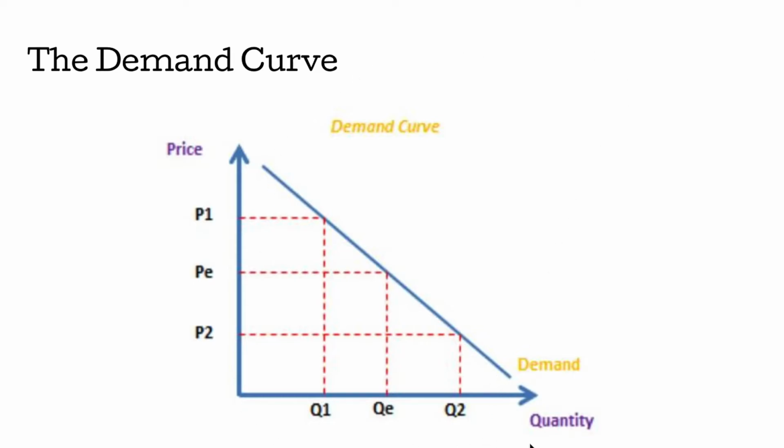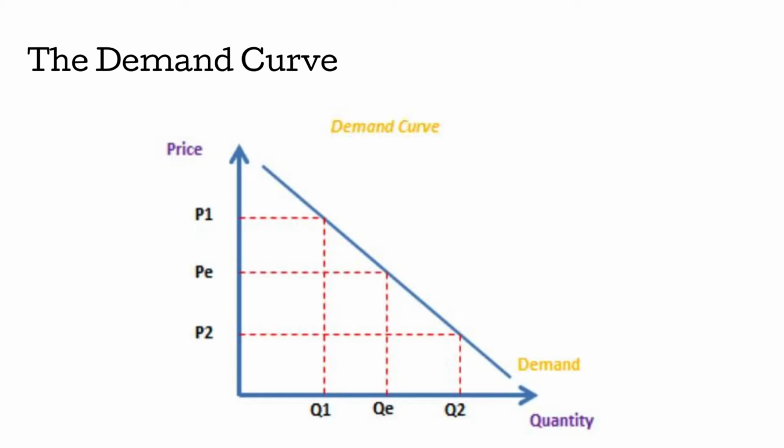And what the demand curve basically is showing us is that as the price for bananas decreases, the quantity demanded, or the demand for bananas, increases. So imagine here, price number one. We could say that this is a relatively expensive price, from $0 to $10. This is a very expensive price for a bunch of bananas, right? So this is showing us that when there is a high price for bananas, the quantity demanded is going to be relatively low, because people look for the best prices, right? They always try to get things at the best deal.